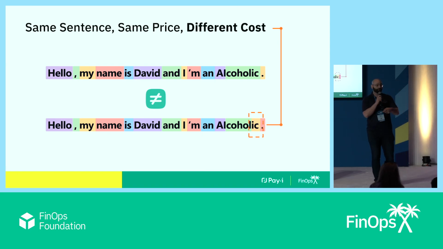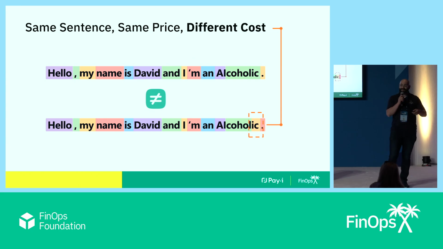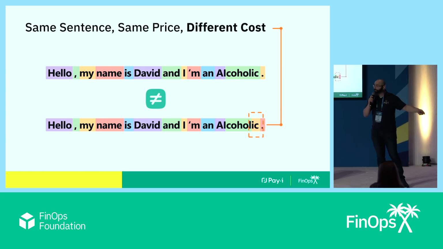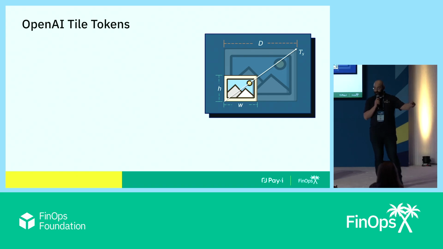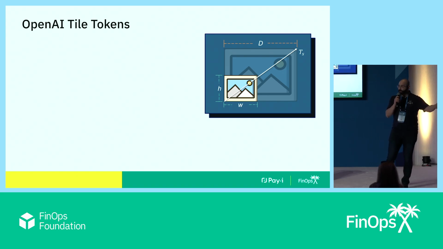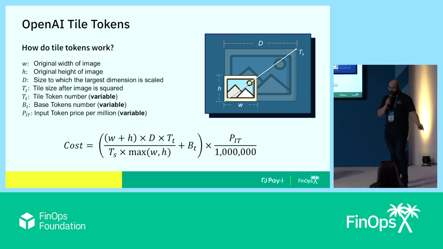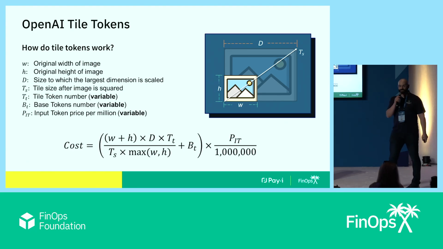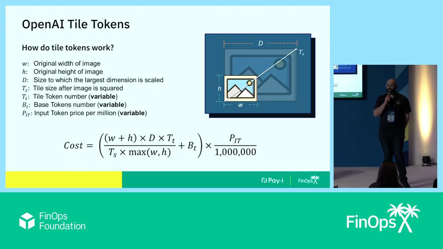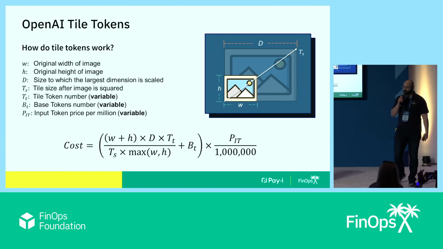For example, the new version of Opus that just came out is exactly the same price as the prior one, but it uses 30% more tokens. And so, of course, it's 30% more expensive. So if you want to switch to a new model, how do you know whether that's going to be more or less expensive? Also, you are charged for things apart from text. For example, sending images into the models. Who has ever seen something like this? Vision pricing is not typically listed in the pricing matrix.